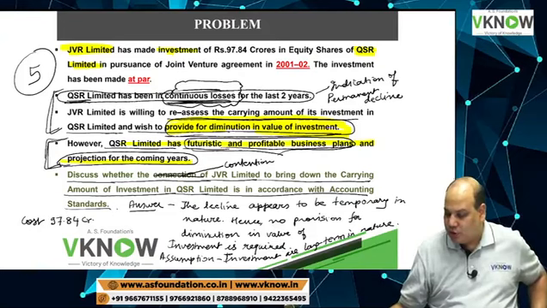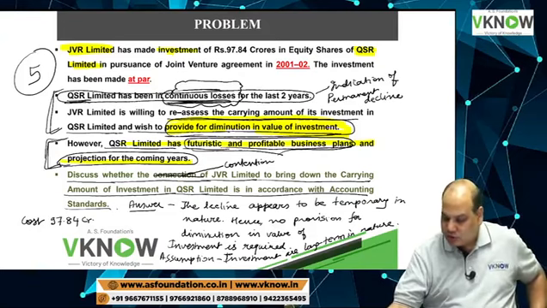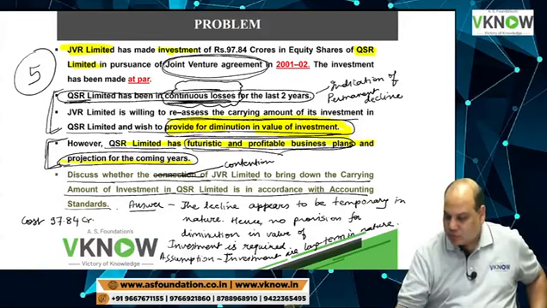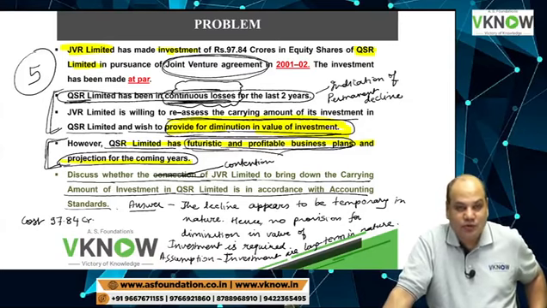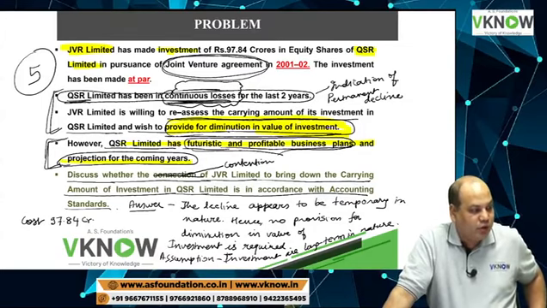How do you know it is long term in nature? Because they have entered into a joint venture agreement. Joint venture agreement means they must have decided that let us together work and construct, say, a bridge or a power plant or sell automobiles. So on that basis we can say the intention is to keep the stock or the share for a few years, not sell in 12 months.